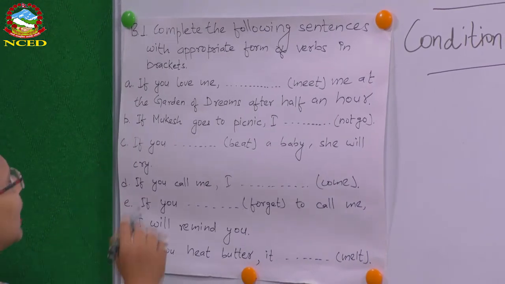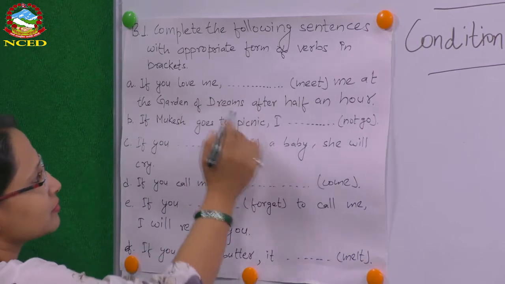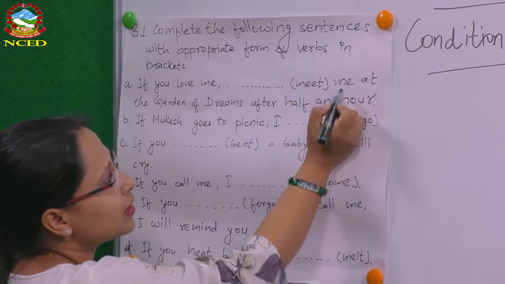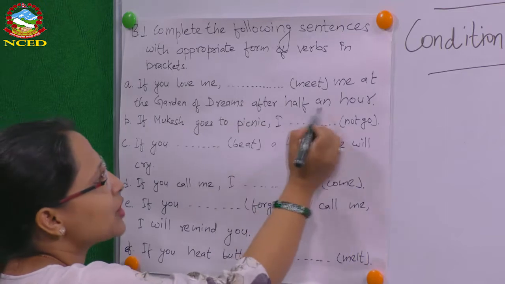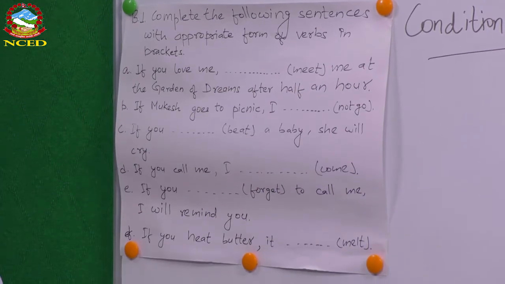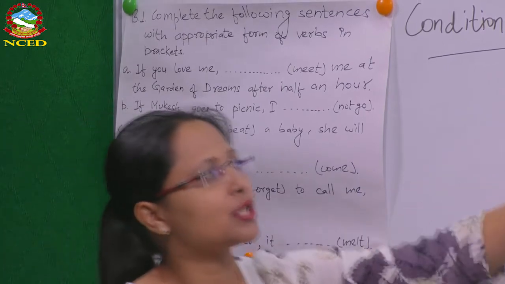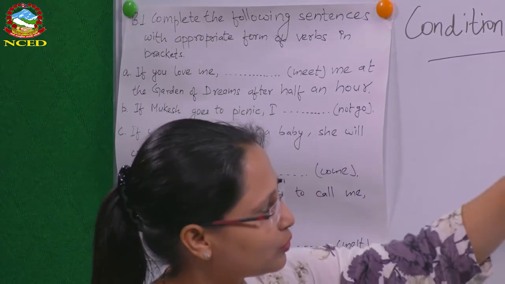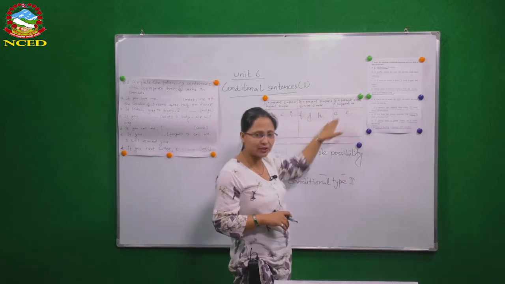Okay, if you love me, meet is the verb. Me at the Garden of Dreams after half an hour. So what do you think is the appropriate form? You can also refer back to this table. Okay, we just talked about 3 types of sentences.